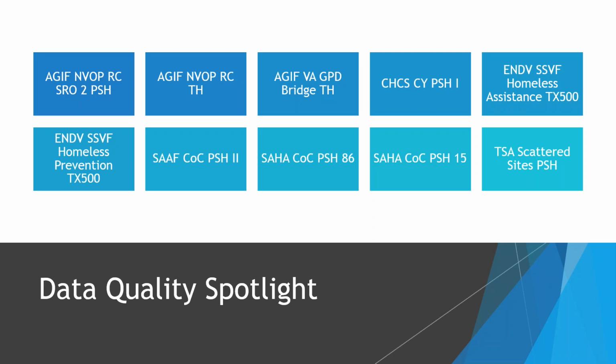However, our list of projects is a little bit low this month. This is the least that we have seen so far since we started doing our data quality spotlight. So anyone who is not on the list, please take a few minutes out of your day to review your data quality, see if there's anything that we can correct. And hopefully next month we will see this list increase dramatically. So please make sure that you are keeping up with your data quality. We really appreciate it.